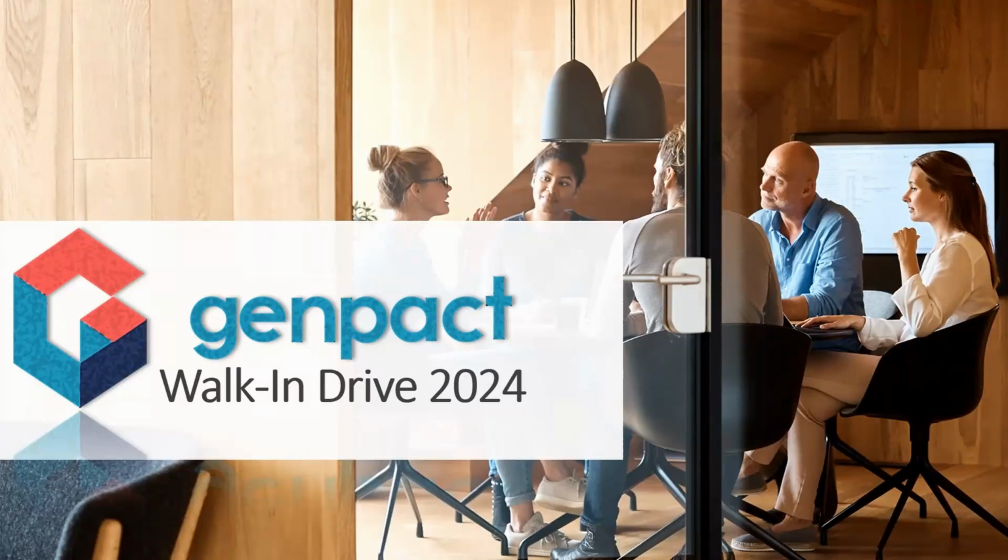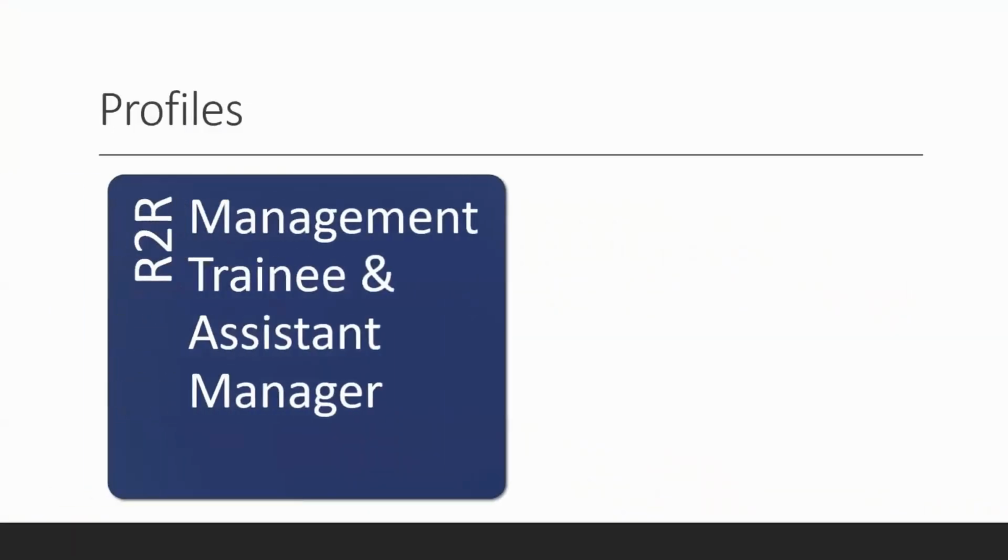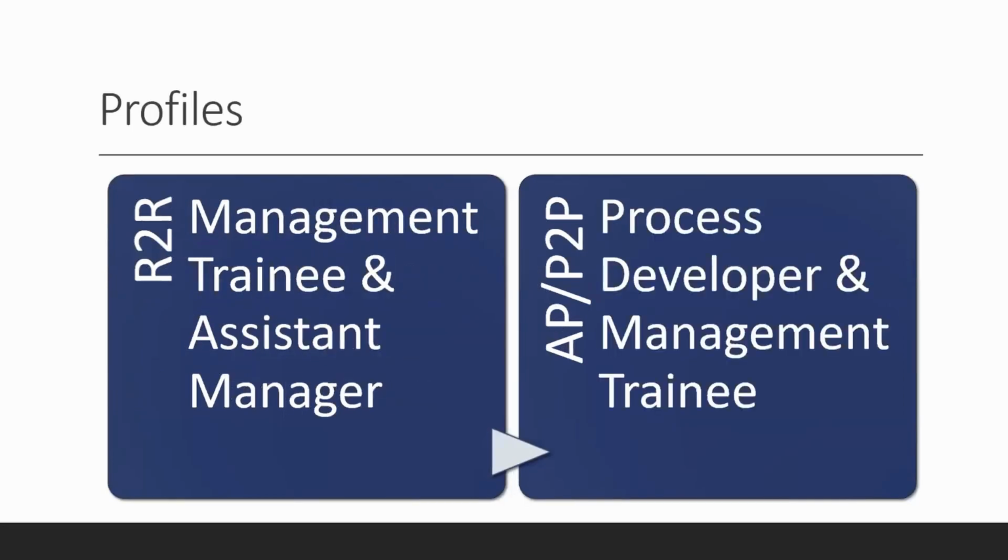We have a great opportunity in Genpact in AP and a record to report profile. So in record to report, Genpact is hiring for management trainee and assistant manager roles. And in AP or P2P, Genpact is hiring for process developer or management trainee roles. So let's check out all the details one by one.